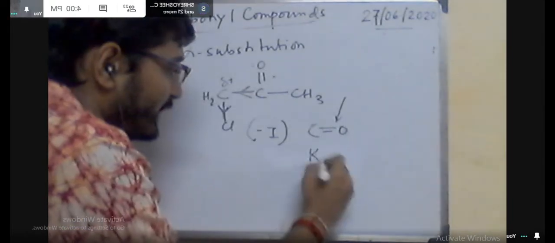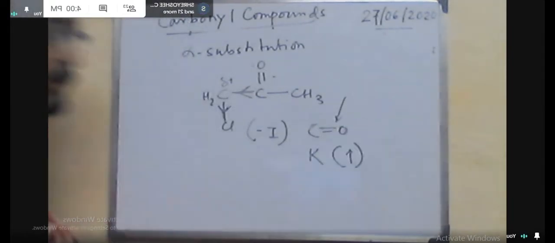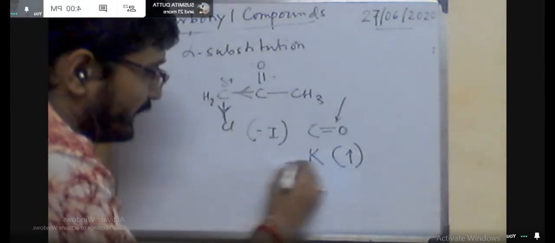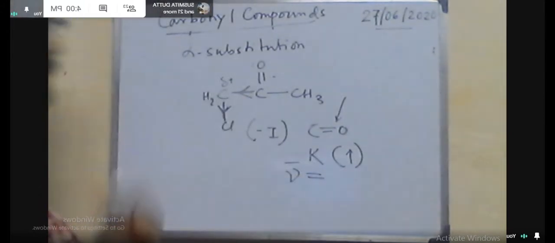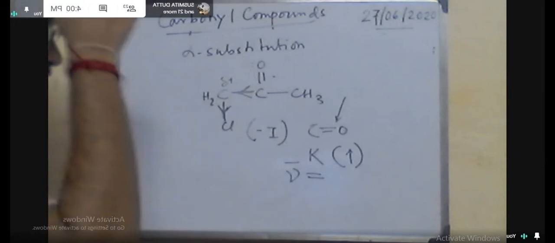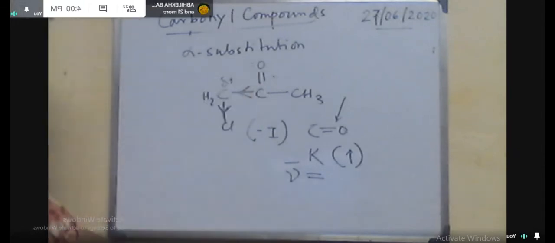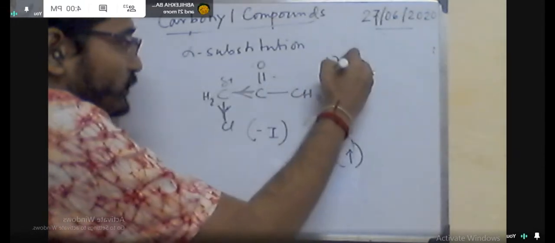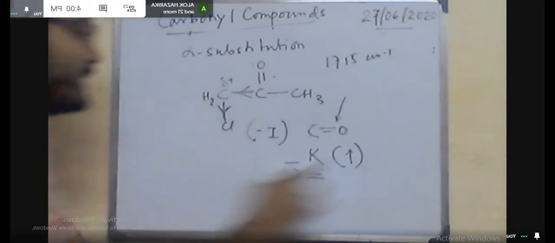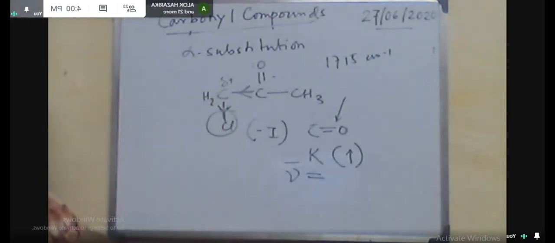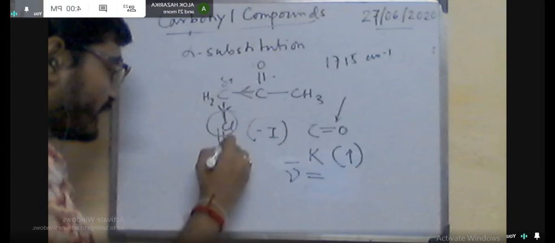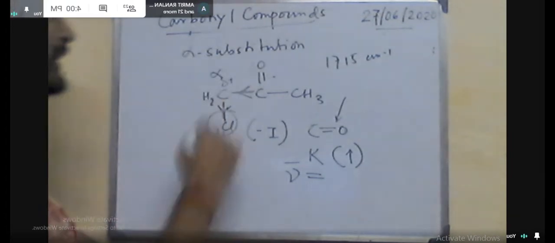So in this case there will be two conformations, either this one or this one. Two isomers are there.